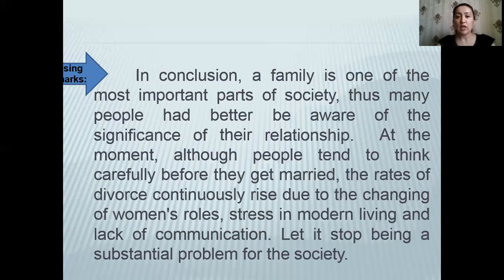for the society. So here in this paragraph, you recite your thesis statement and also you offer your opinion and suggestion. With this, you will end your essay. I hope you can get something useful for the future to write your own cause and effect essay.